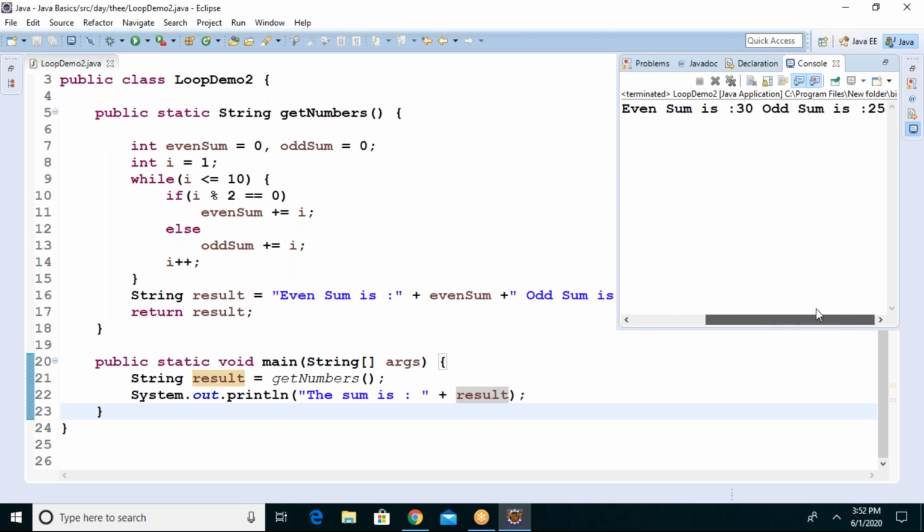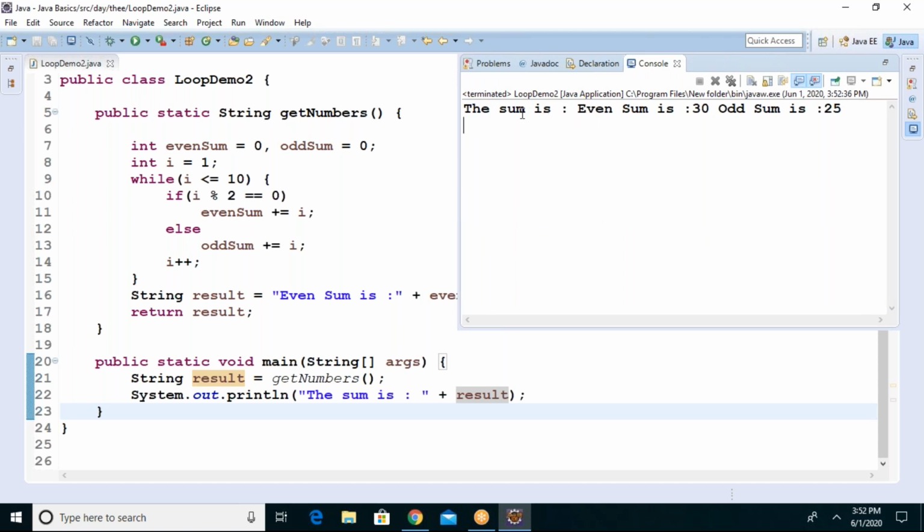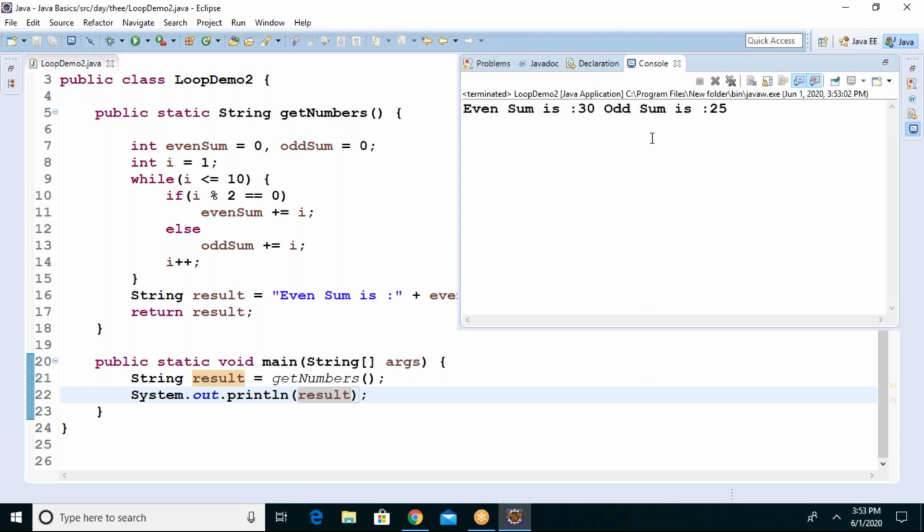See, the even sum is 30, odd sum is 25. You got it? Why is this the sum? Okay, I don't want this, I should remove this. Only the result is already decorated there. Even sum is 30. Odd sum is 25. Got it now, everyone?